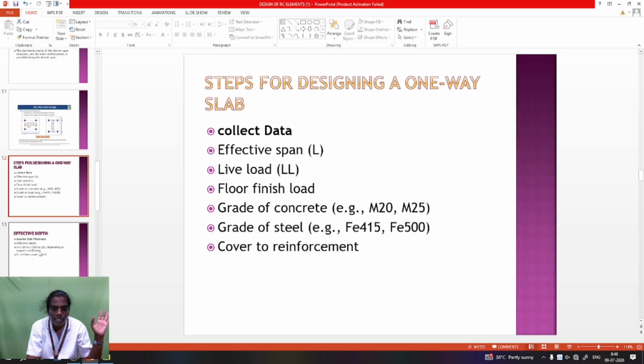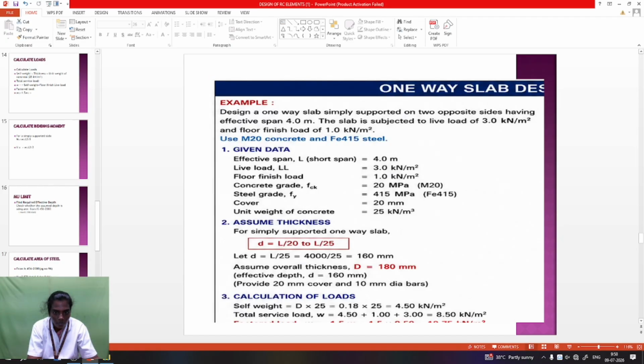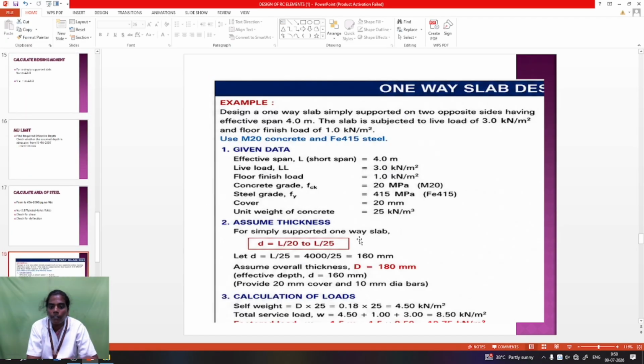So the procedure is done. First one, collect the data. Second one, effective span. Third one, live load and floor finish load calculation. After the moment and Ast are calculated, go for check for deflection and check for shear. So the design is completed. The design procedure is very important based on your IS 456:2000. After this, we go for one or two examples given for slab and beam problems.